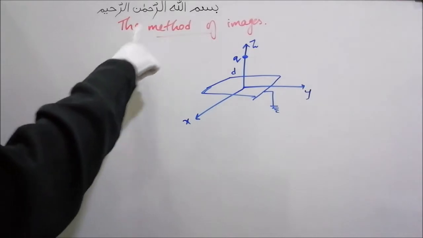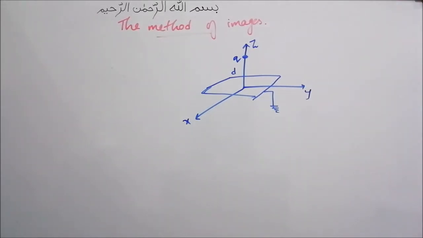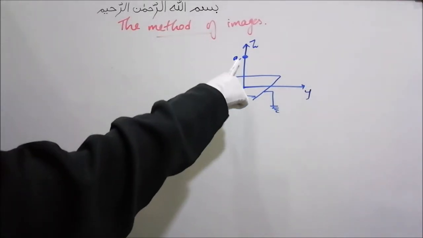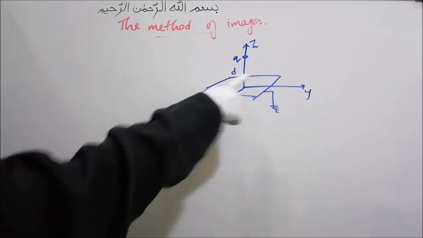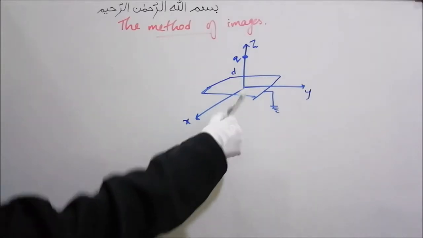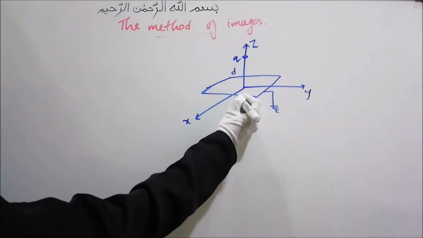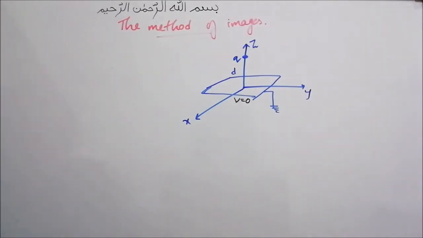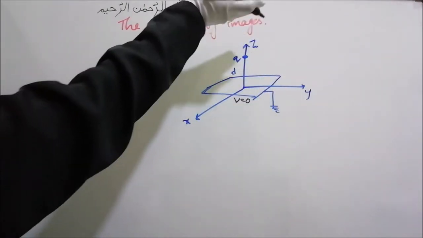Now we are going to look into the method of images. Let's say we have a plus Q charge at a distance d above an infinite grounded conducting plane. It is a grounded conducting plane, so the potential at this plane is 0. We have to find the potential in the region above the plane.